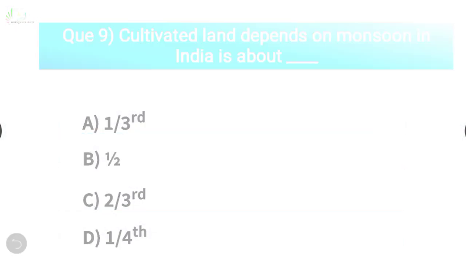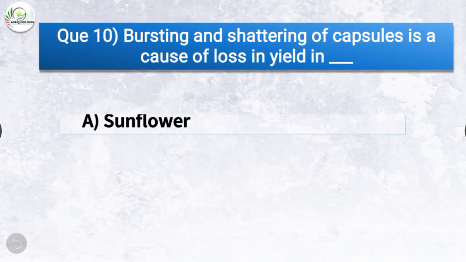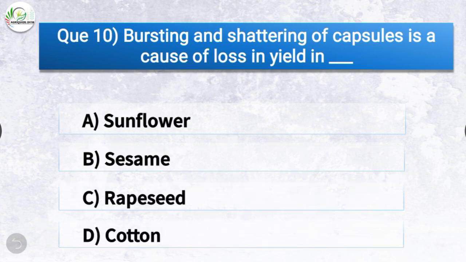Question number 10. Bursting and shattering of capsules is a cause of loss in yield in dash. The options are sunflower, sesame, rapeseed, cotton. So the correct answer is option B, sesame. Bursting and shattering of capsules is a cause of loss in yield in sesame.